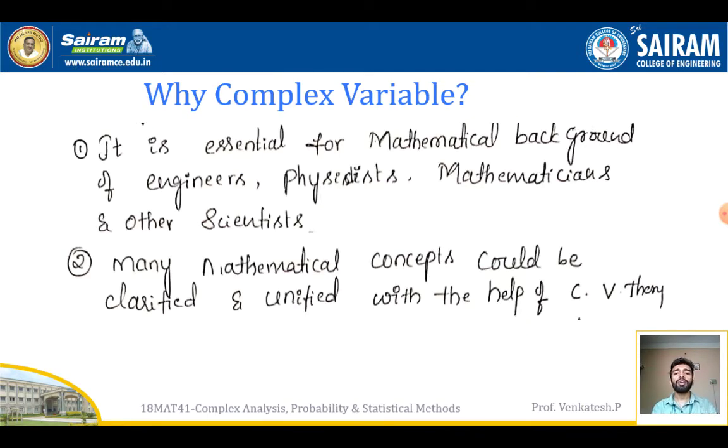So first we will see why we need complex variables. It is essential for the mathematical background of engineers, mathematicians and other scientists. Many mathematical concepts could be clarified and unified with the help of complex variable theory.